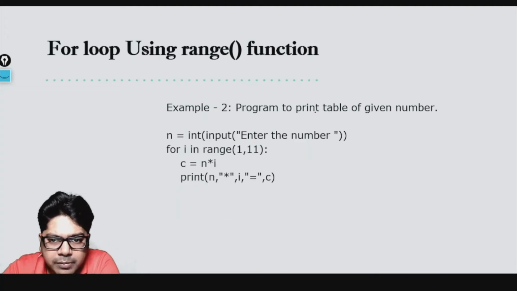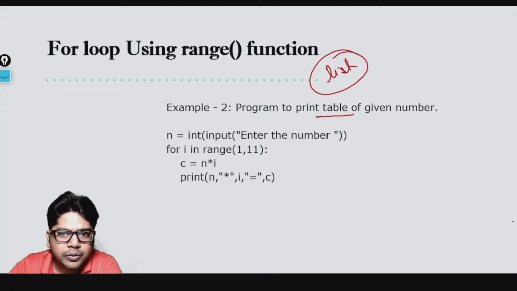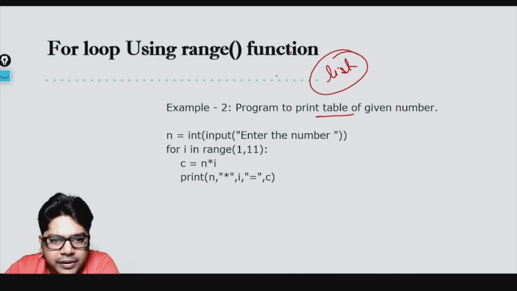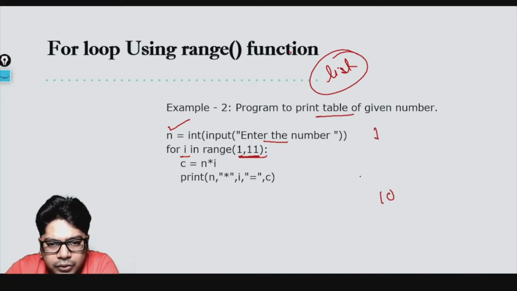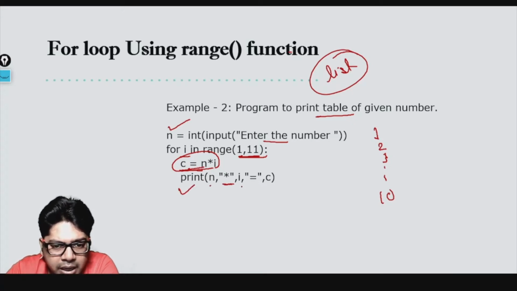Let us have another one, a program to print the table. The last table that we printed using the list, but now let's suppose we do not want to do it that way. So what we are doing is asking the user to enter a number whose table he wants to print, and then I am running a loop in the range 1 comma 11 because I want to get 10 also. So 1, 2, 3 and like that. Then I am doing c is equal to n multiplied by i, and then I am printing n, asterisk, i, equal to sign, and then c.